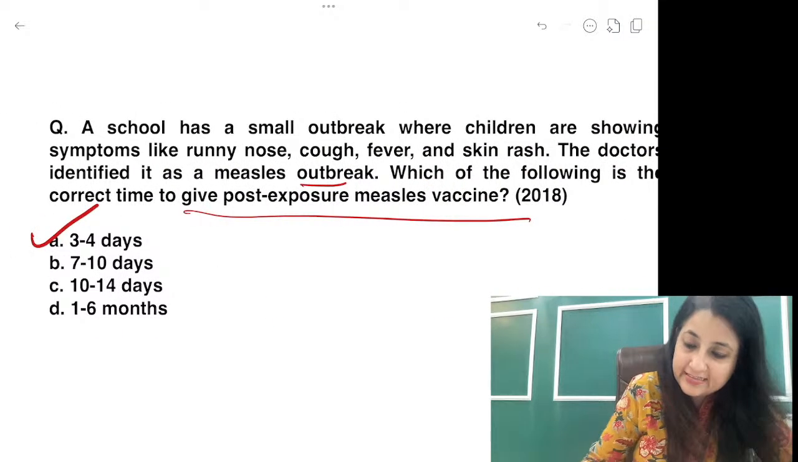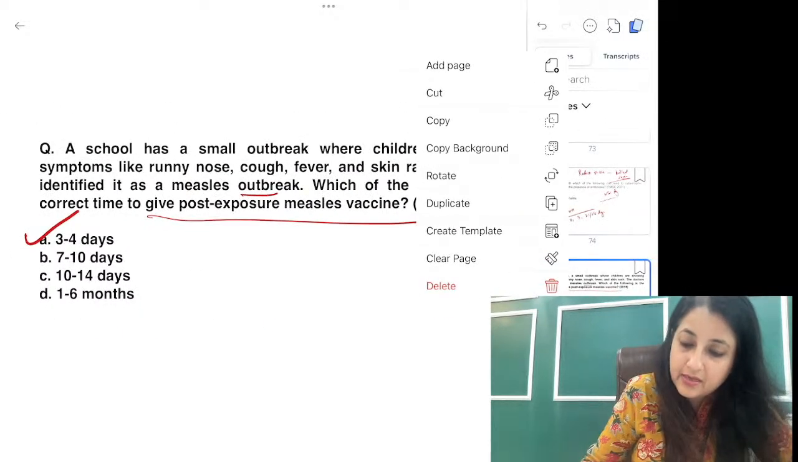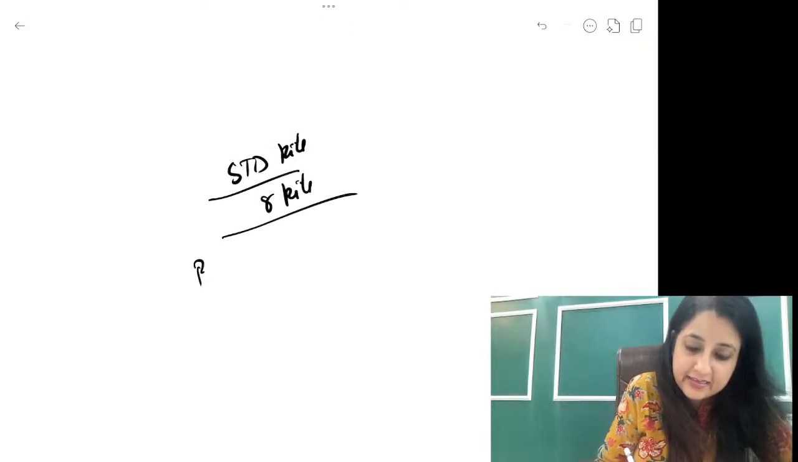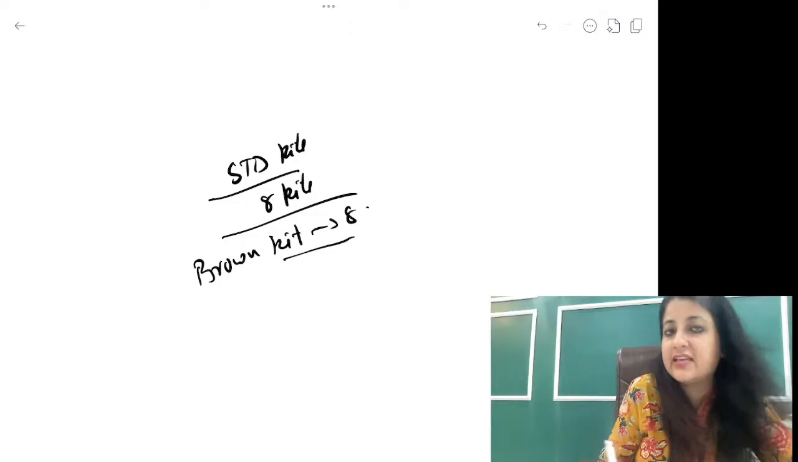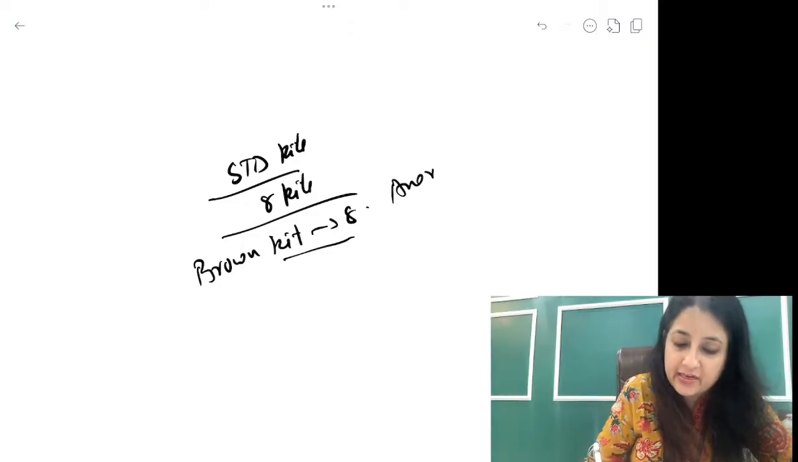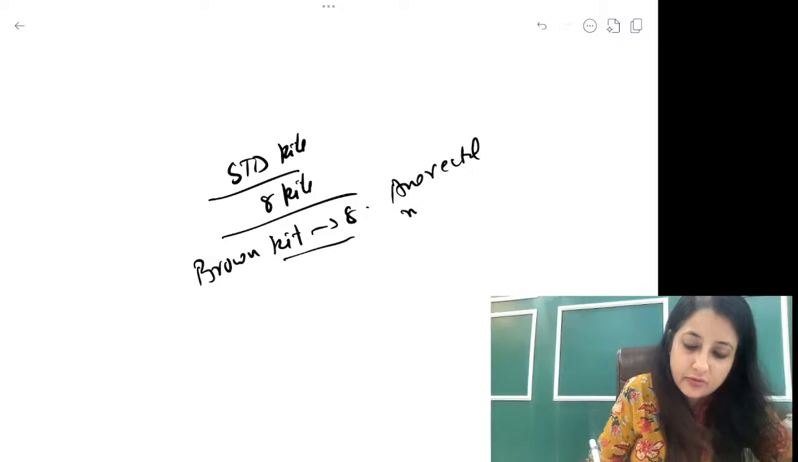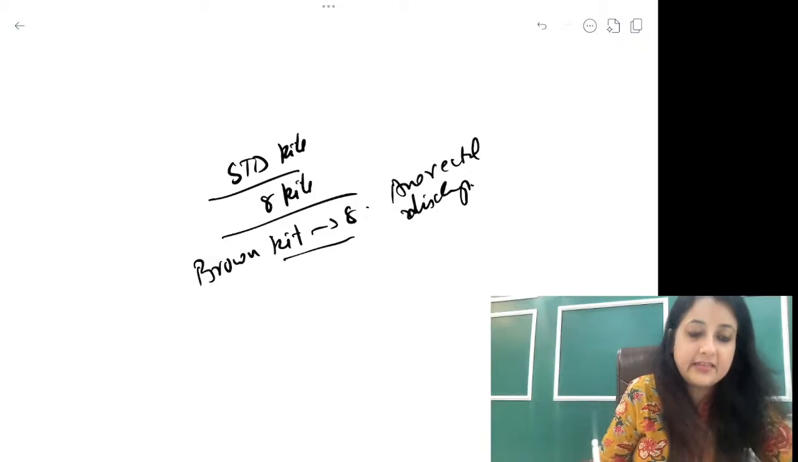Yeah, one more thing, last thing that I wanted to discuss over here, guys. STD kits. Everybody remembers STD kits. STD kits में कितने kit हो गए? STD kits, how many kits are there now? You all know the update for STD kits. STD kits में 8 kits हैं. The last kit, guys, is the brown kit, kit number 8. I have discussed in LRR. It is for anorectal discharge. Okay, so do go through your STD kits once.